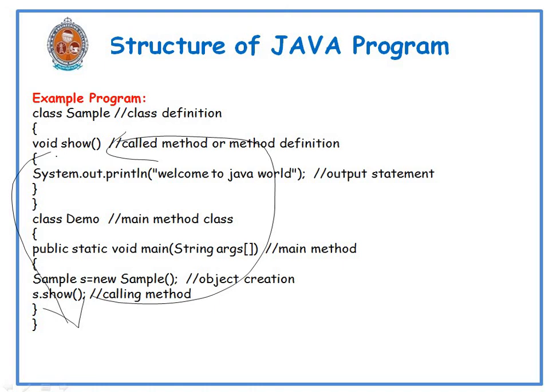Here the called method definition is an output statement. So whenever the control goes to the called method, first of all it executes that output statement, that is, it prints the message "Welcome to Java World" on the screen. After that, the control goes back to the calling method. This is what happens in this program, and finally we get the output "Welcome to Java World" on the screen.